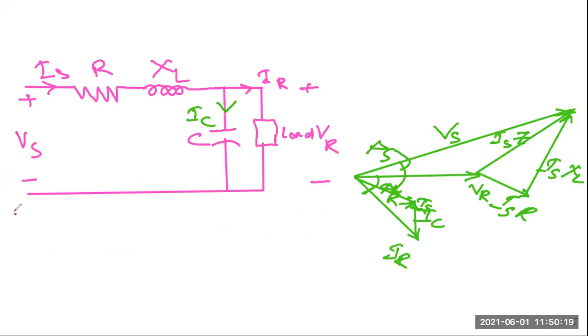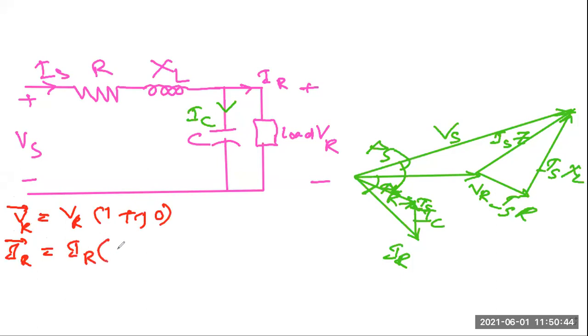First of all, we'll assume that VR is our reference phasor. So VR will be equal to VR into 1 plus j0. This is correct or not? This is our reference phasor. Now IR will be equal to IR, and the power factor angle is phi R. So in vector form, this will be cos phi R plus j sin phi R.